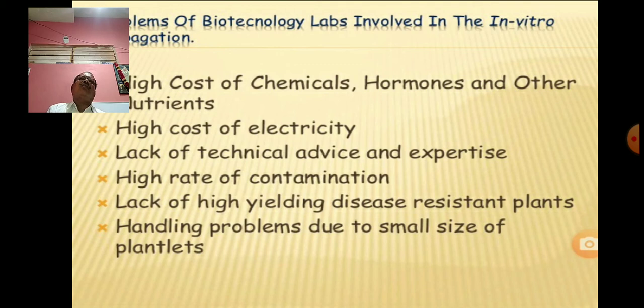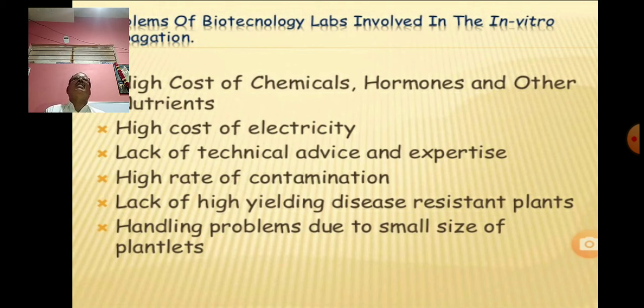But if during tissue culture you face such problems, then whatever good characteristic features the developing seedling has will disappear due to contamination. So there is a high risk of contamination, and if there is contamination, then we have to discard such lots, and we will incur more losses.